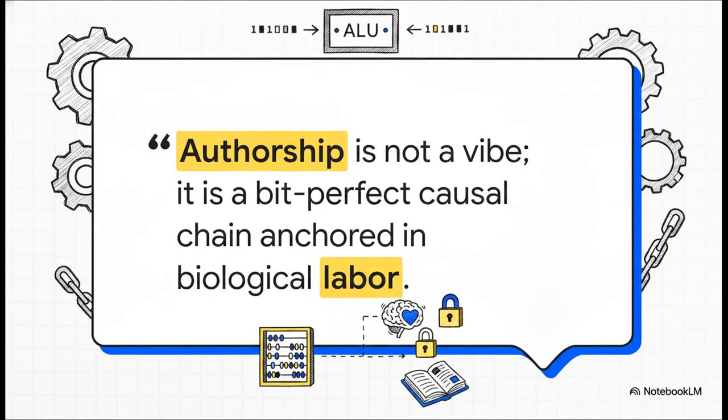Boom. And that brings us to this incredibly powerful insight from the source material. It says, authorship is not a vibe, it is a bit-perfect causal chain anchored in biological labor. Wow. That perfectly encapsulates why the ALU's exactness is so absolutely critical. If we actually want to protect human intent, intellectual property, and our financial ledgers, we need uncompromising mathematical truth. We need a bit-perfect, deterministic witness to our actions, not a rough estimation.